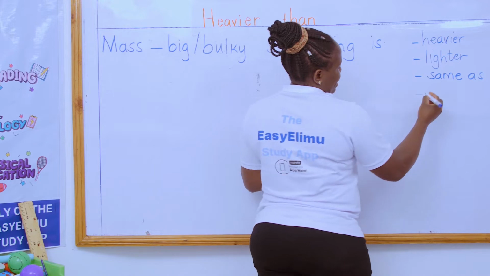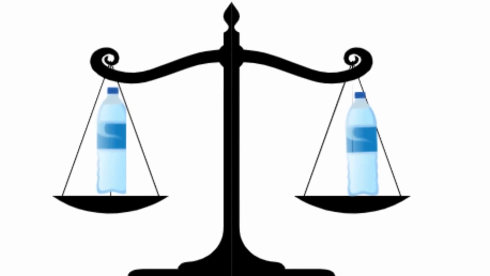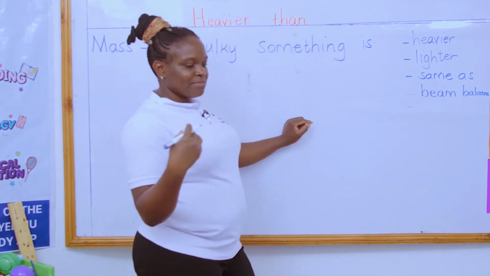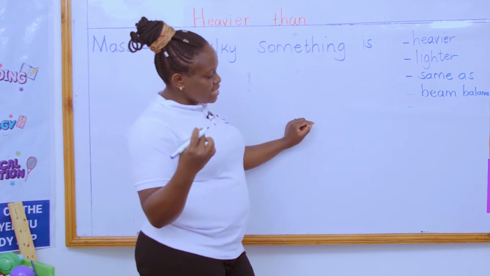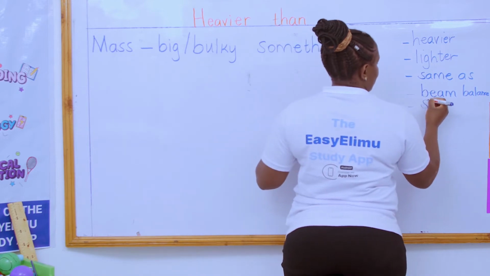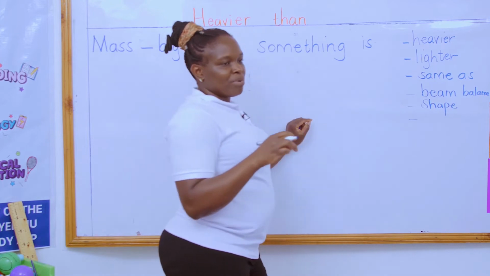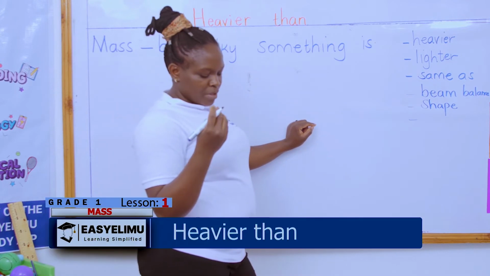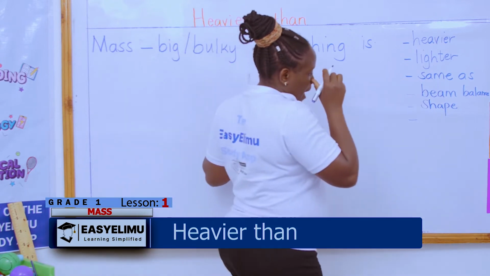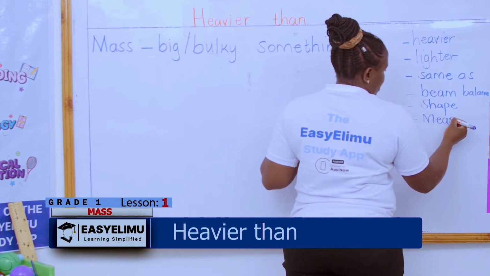We also have a word like a beam balance. Teacher, I can see a beam balance on your table. Nice. That is the one that will help us to know which one is bulk, which one is lighter, which one is heavier. Which other word have you forgotten? We have shape. Teacher, again shape. Yes. Wait and see. I'll help you understand why shape will now be something else. Then there is measure. Measure or weigh.